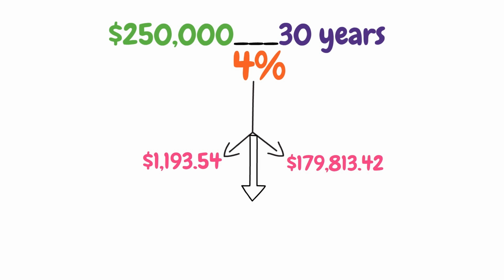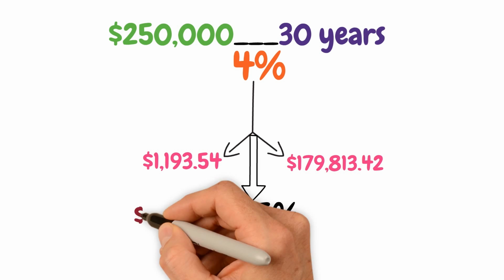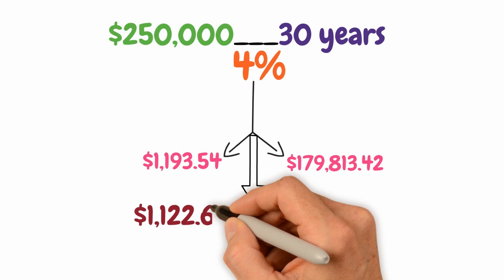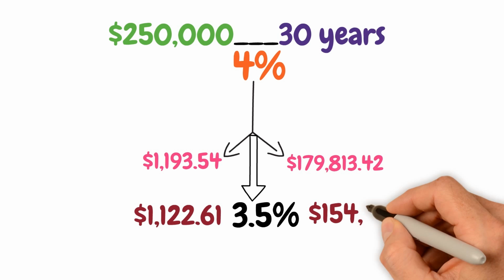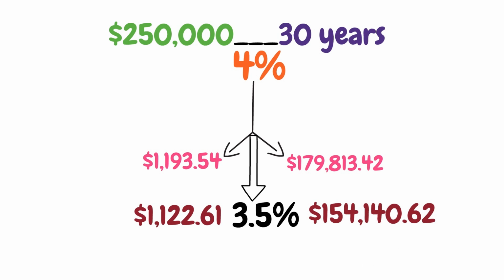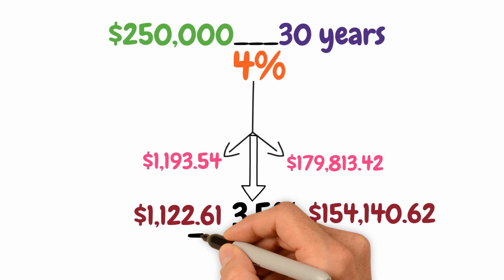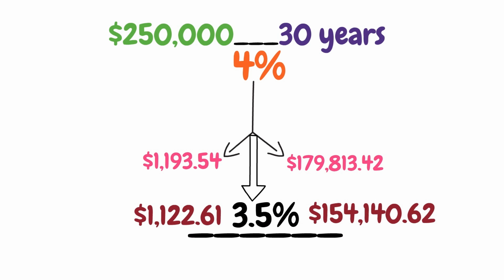But if you took out the same loan at a 3.5% interest rate, your monthly payment would be $1,122.61, and you would pay a total of $154,140.62 in interest over the life of the loan. That's a savings of over $25,000.